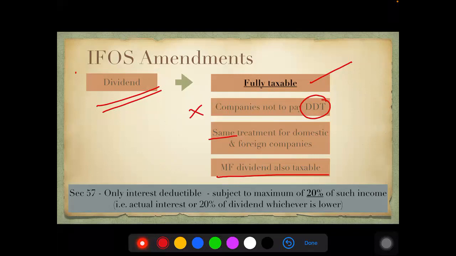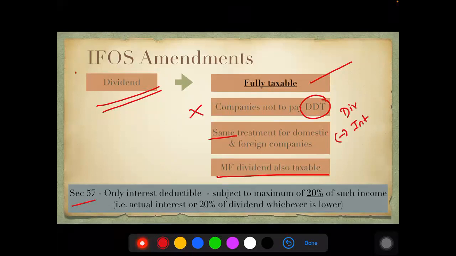With regard to dividend, there are so many changes that have come. First is deduction. They say only interest you can claim as deduction. So if you're having dividend income, from that you can reduce interest.